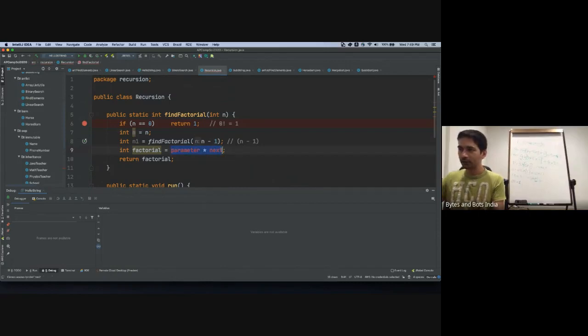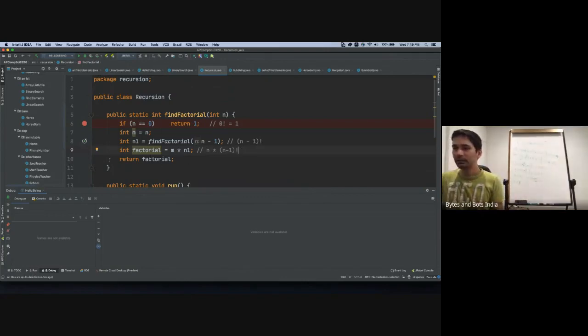Our factorial is m multiplied by n1, right? Which is to signify it's n multiplied by n minus 1 factorial. Correct? And this is what we have here, n factorial is n into n minus 1 factorial, correct?